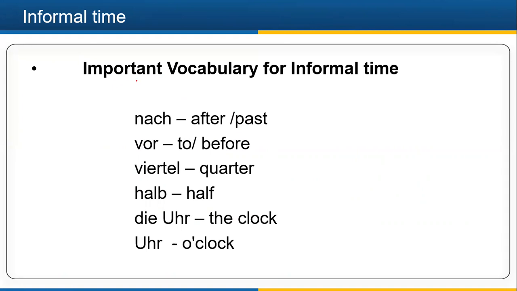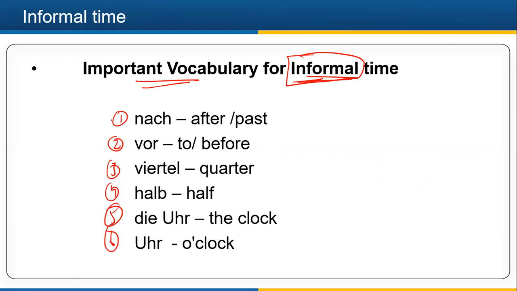Now here are a few important words which you will be using to tell the time in an informal way, right? One, two, three, four, five, six. These six words are essential and play a vital role when you are telling the time in an informal way. First word is nach. Nach is after or past.